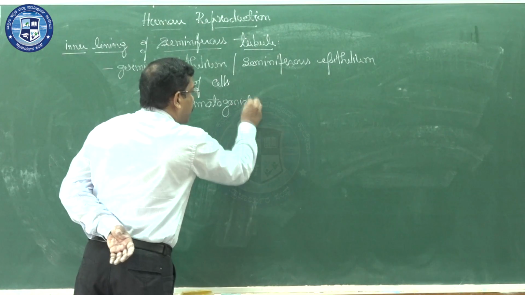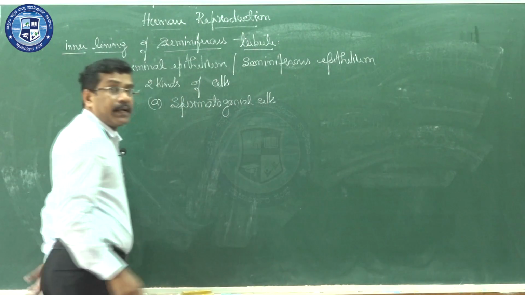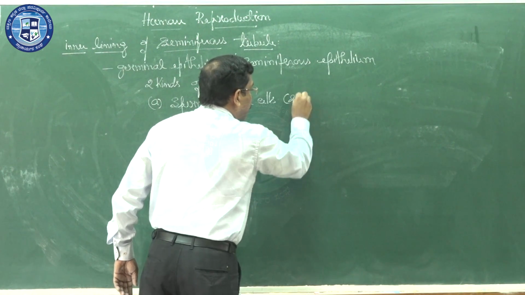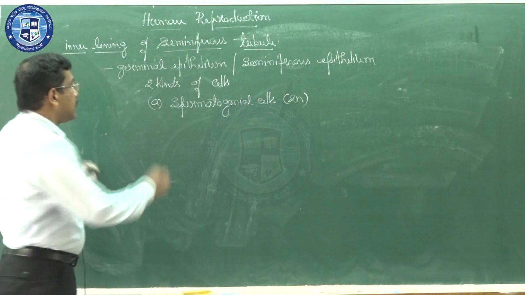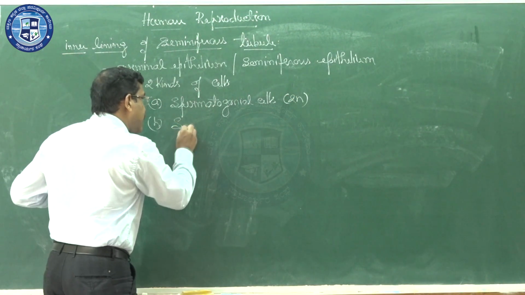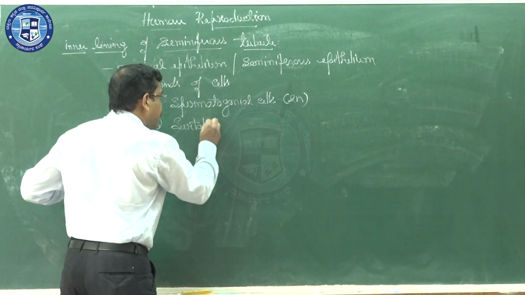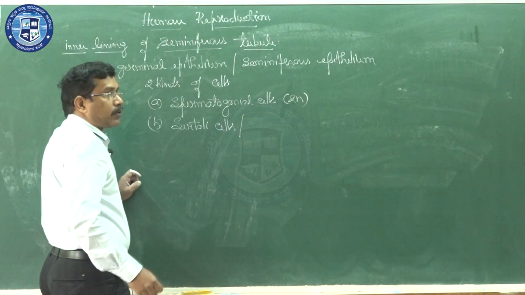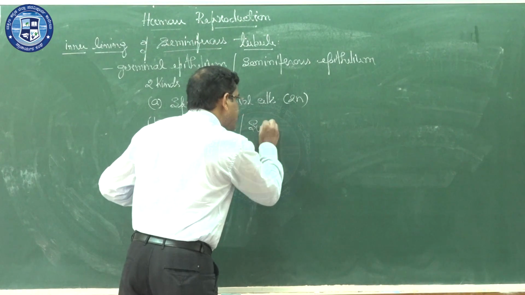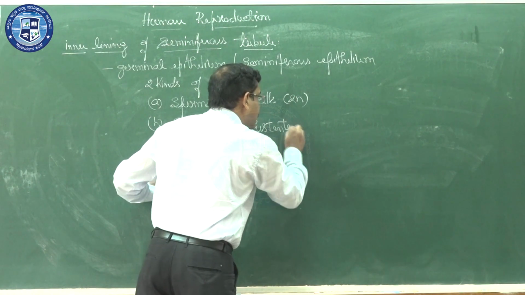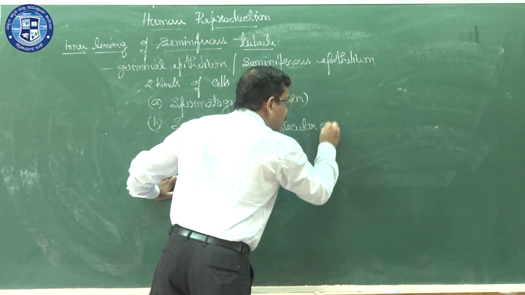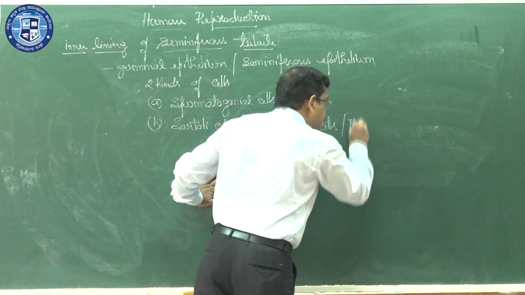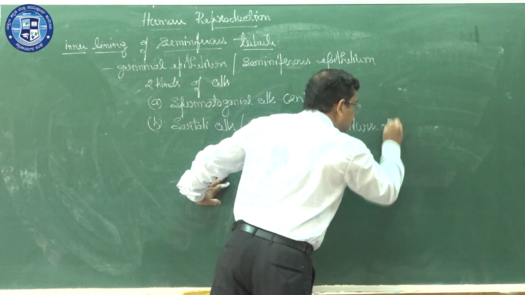First one is spermatogonial cells, which are diploid in nature, 2n number of chromosomes. Second cell is Sertoli cells, capital S, name of a scientist. Usually we say Sertoli cells, if not, sustentacular cells, or in generalized words, nurse cells.